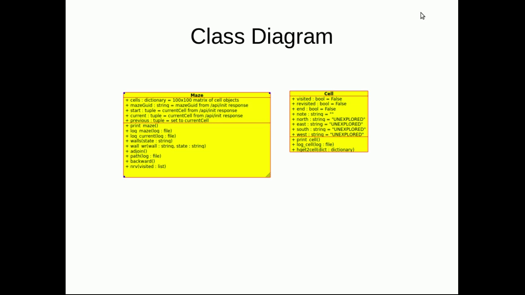Here is the UML class diagram for my 2 objects. On the top, we have the attributes with their initial values set through the init method, and below we have the methods. Note that the first 3 methods here and these 2 methods here are for printing to help analyze and debug and track the progress.